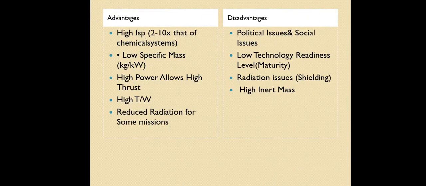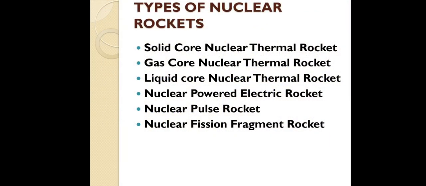And radiation issues. Obviously, even if we make a radiation shield, you can't avoid some of the radiation problem. Anyway, we are running all the nuclear power plants without any problem, but there is always some problem whenever it may happen. So we have to be ready for how we can overcome those problems, how we can minimize the problem. That is what we need to do at the current time. Next, high inert masses. High inert masses, based on the application only we can say, not for all cases.